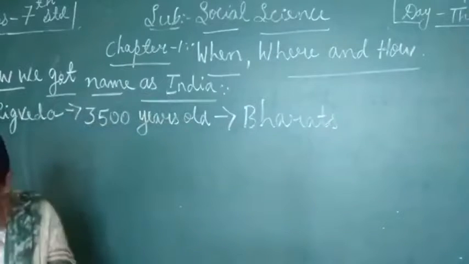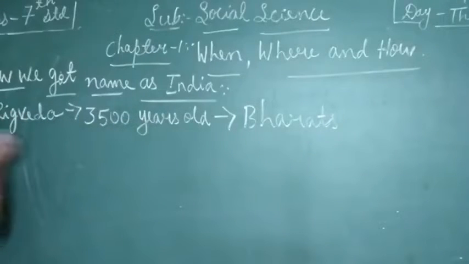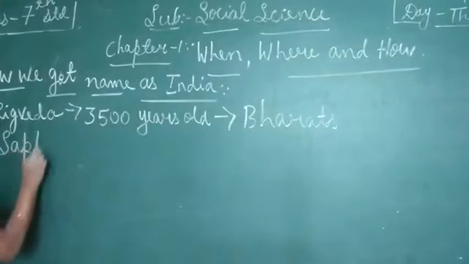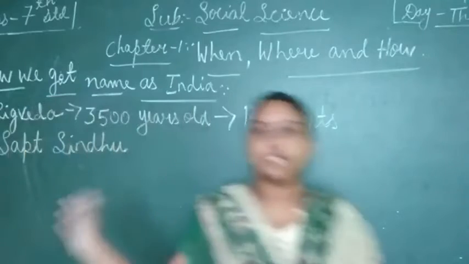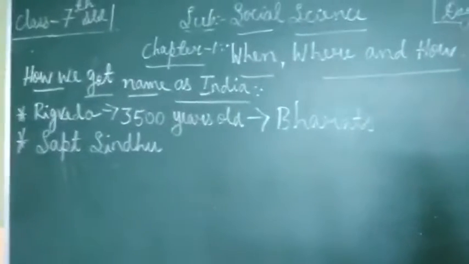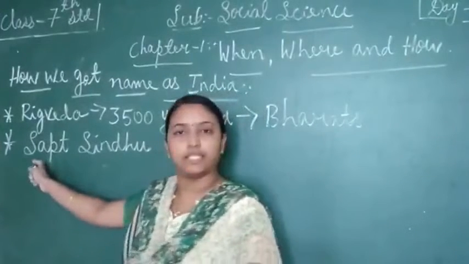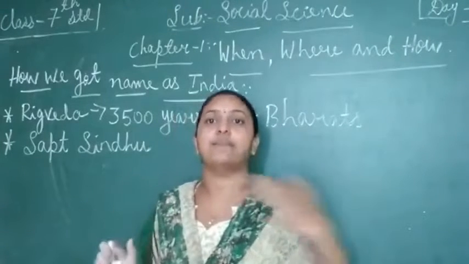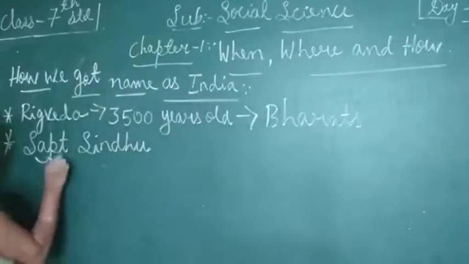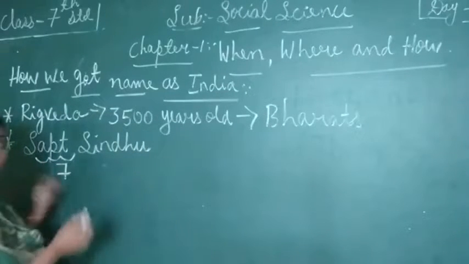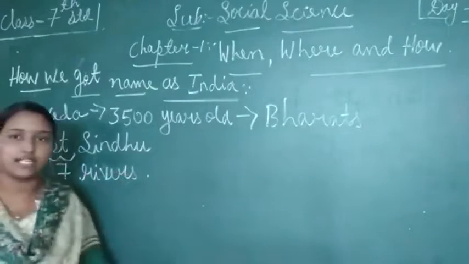Later, from Persian, it is called Sindhu. The Sapt is nothing but the 7. We say Saptha in Kannada. Sapt means 7. There were 7 rivers, so India was called Sindhu.